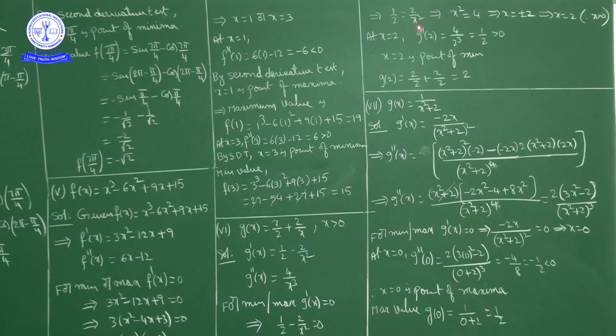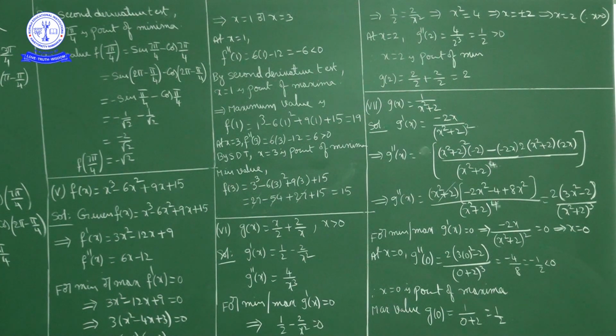Now cross multiply, so what we get? x² equal to 4. My x² equal to 4 means x is equal to plus or minus 2. But we'll take only x is equal to 2 because x is greater than 0, given in the question. So x is equal to 2.